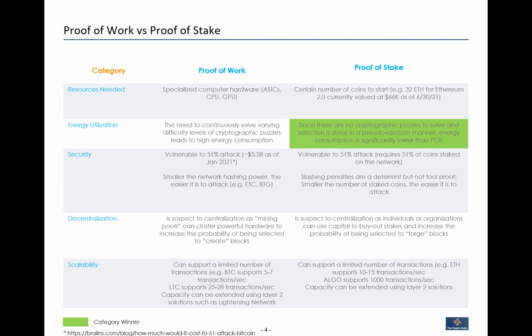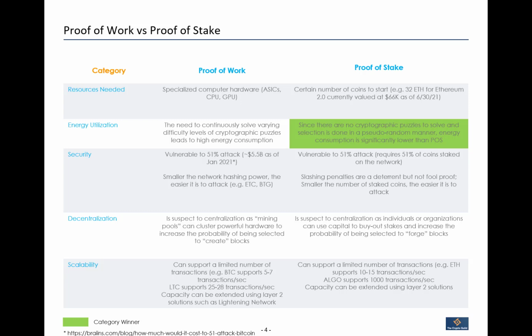But just know that in both these cases, there are so many variables, and the scalability can be extended using layer 2 solutions, right? On the Bitcoin side, Lightning Network would be an example of a layer 2 solution. And on the proof of stake side, you have a number of different shard chains coming up, which are layer 2 solutions. You could think of the Matic network as a layer 2 solution for Ethereum.